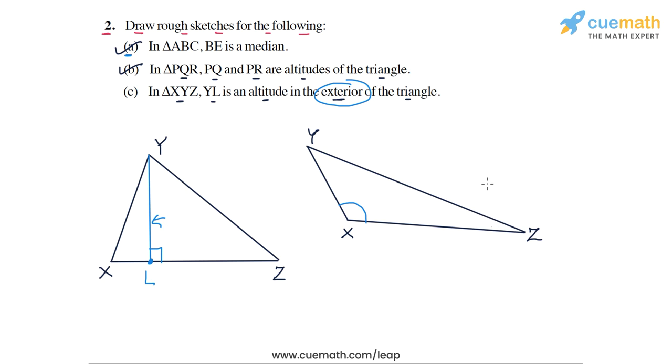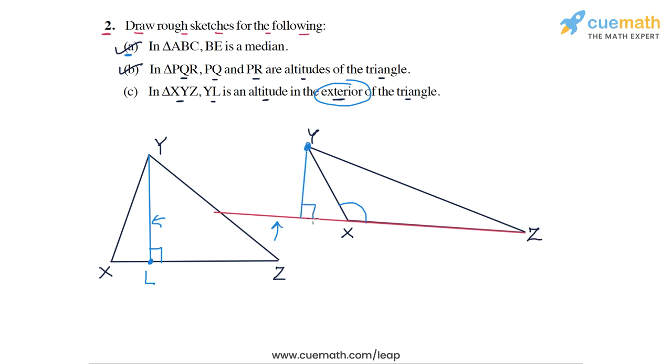Well, to draw the altitude, you will have to extend the segment ZX. Okay, so let's extend the segment ZX like this. And now you would draw the altitude from Y to this extended segment. Okay, so you would drop the perpendicular like this.